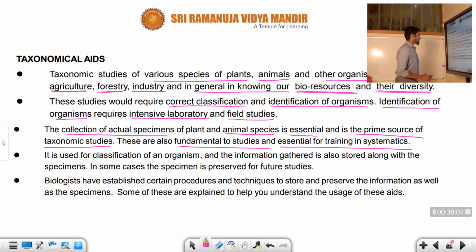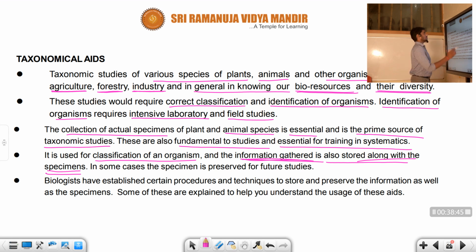The next one is that it is used for classification of organisms and information gathering. It is also stored along with the specimens. Once you have classified the organism, you give the nomenclature to that particular organism. That nomenclature is nothing but information gathered. Information gathered means you are giving the binomial nomenclature, the scientific name, to the organism, and it is stored along with the specimen.